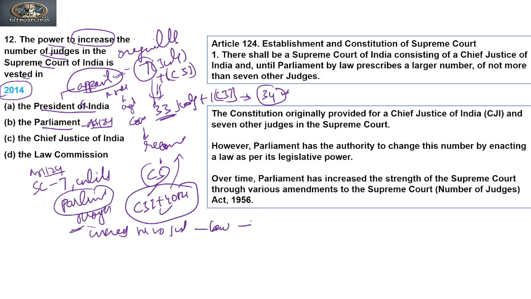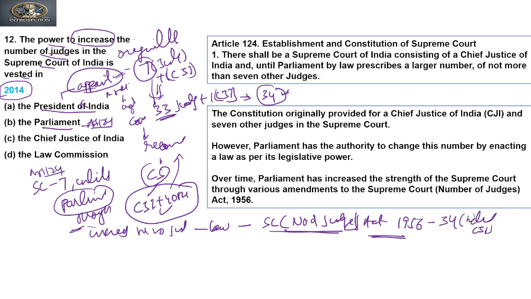So Parliament, using the power under Article 124, has enacted a law, that is the Supreme Court (Number of Judges) Act 1956, and by amending this Act on various occasions, the number of judges in the Supreme Court is currently 34, including the Chief Justice of India. Clear? So it is Parliament that increases the number of judges. It is not the President, nor the Chief Justice of India, nor the Law Commission that can increase the number of judges. Clear? Let's see the explanation for this.